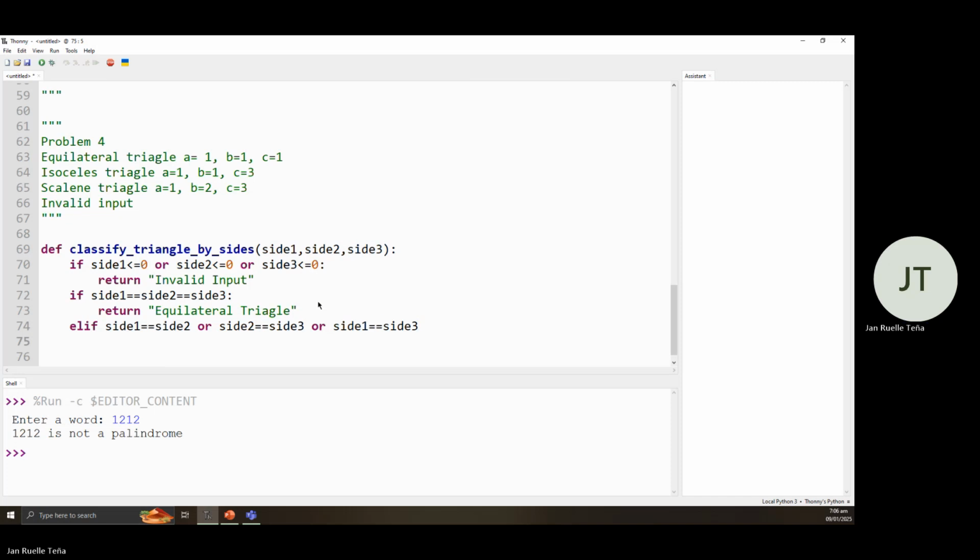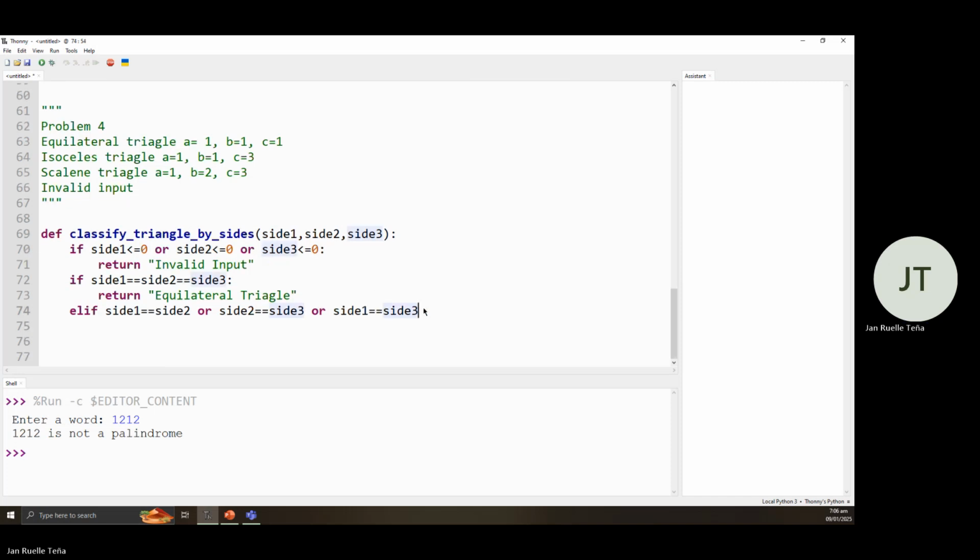Okay. Then return isosceles triangle. Then lastly, else return scalene. Scalene triangle.